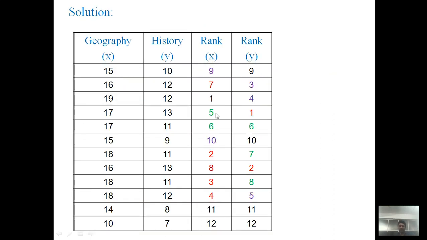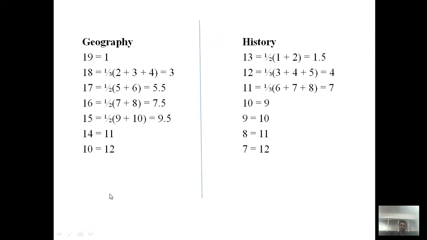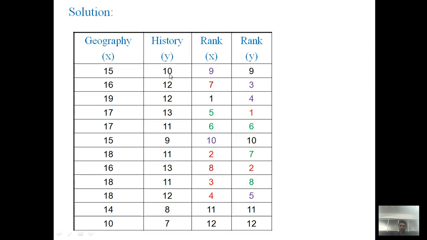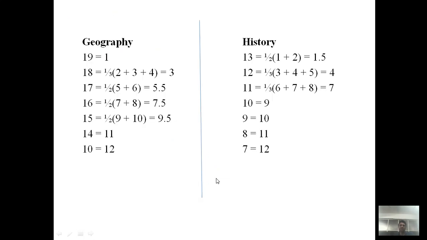Next, our target is these ranks 2, 3, 4. These are the tied rankings, and 3 students get the same score 18. By using this expectation, 2 plus 3 plus 4 divided by 3, we get 3. So we have to replace all these 2, 3, 4 by this average.